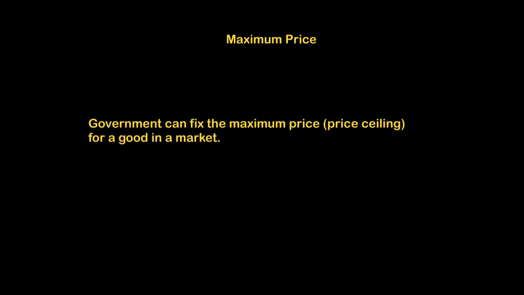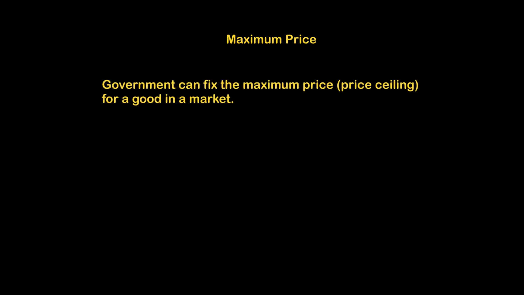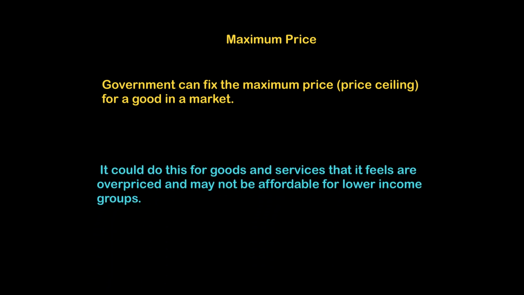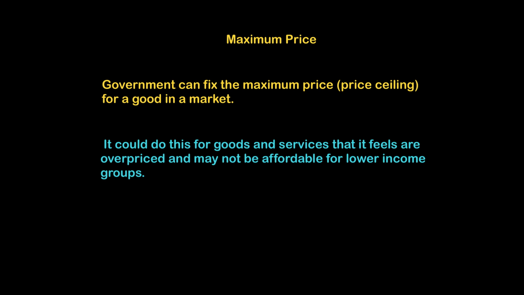Now that we've looked at why governments intervene in a market and where markets fail, let's talk about situations of government intervention. The first very important discussion is called the maximum price. Maximum price is a price which the government puts in a market below equilibrium. This maximum price is also sometimes called a price ceiling, and it could be set for any good or service that the government feels is overpriced and may not be affordable for lower income groups.